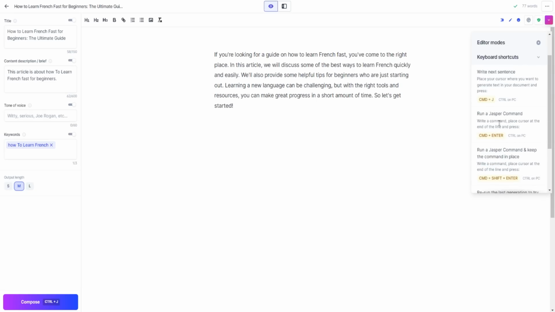We can run a Jasper command by pressing Command plus Enter, or Control on PC. So if we just copy this and we press Command Enter, we'll literally run the command right here, write some bad headlines based on the product description. And there you go: learn how to learn French in this article, 4 ways how to learn French fast for beginners. So we've got some ad headlines right off the bat.